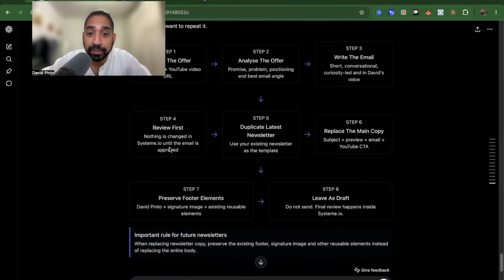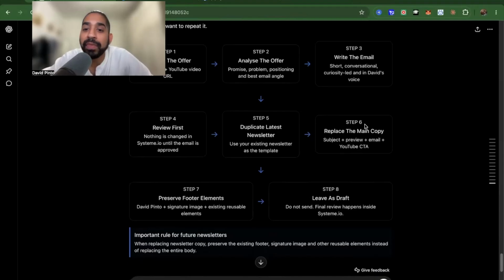Do nothing first, just review it. And then we want ChatGPT, this is super important, we want ChatGPT to duplicate the latest newsletter because that's where I have all my exact format that I use. If you don't have it, then you can just create a newsletter from scratch. That's not a problem. You don't need to duplicate.